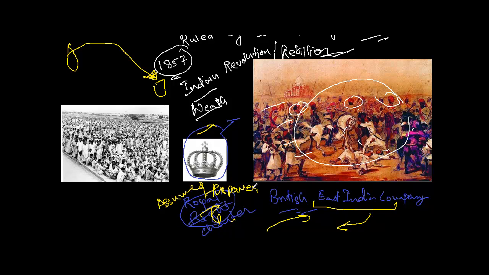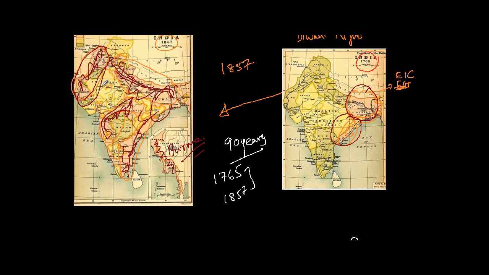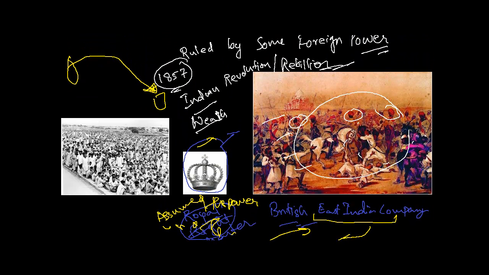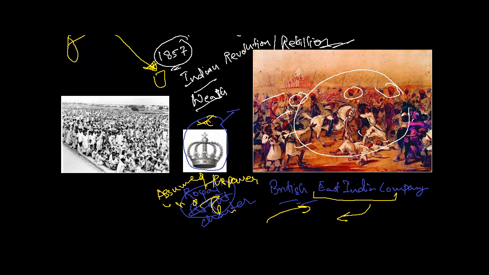By this time, the whole of India was being governed, more or less, by the Britishers. If you remember this map, it is all captured. This whole area was annexed or was under the influence of the East India Company ruled by Britishers. So the Queen started working in this area. India was a colony by that time.